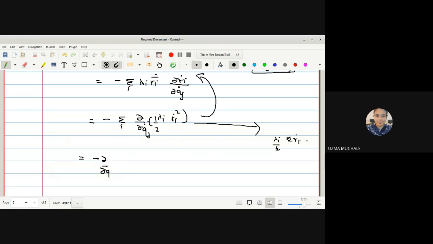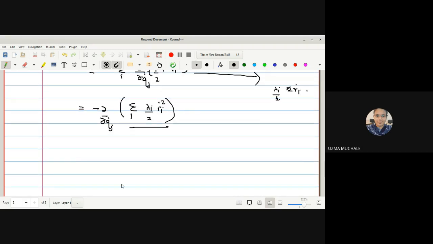If I take minus ∂/∂q̇j outside, we have a summation of λi/2 ṙi squared. The value of this whole term is nothing but your capital R, and hence we get Qj dissipative equal to minus ∂R/∂q̇j.